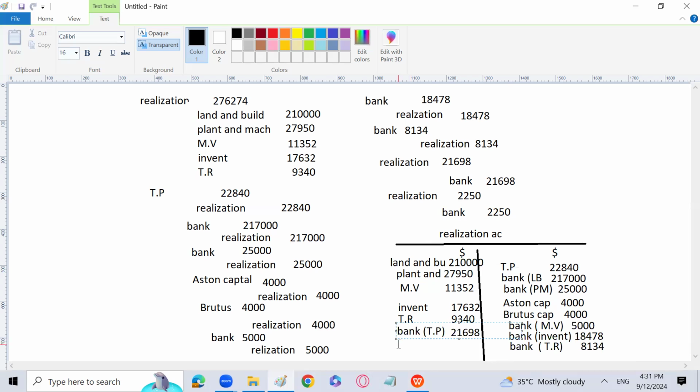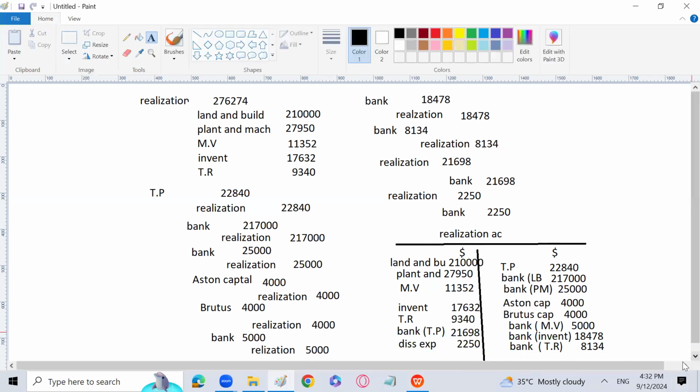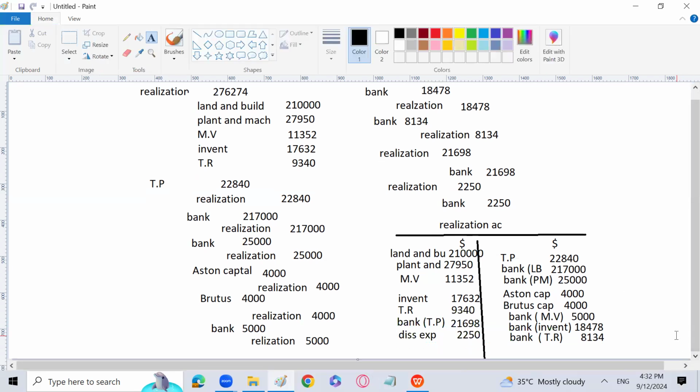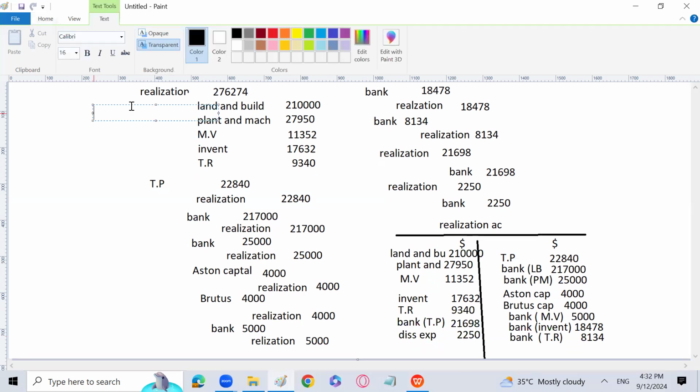Then comes dissolution expenses, which we paid actually to close the business, 2,250. These are also known as realization expenses, your cost of dissolution. They are also paid not with the name of the expense, they are also paid with the name of the realization account. So here I have prepared the realization account.